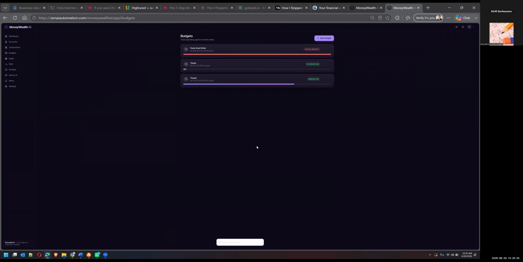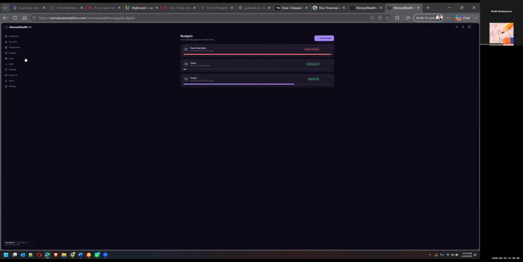So you can say new budget, for example, for taxes that you need to do. And let's say that is $1,000. And you can create a budget for some other category that is necessary for you. Maybe you have to go traveling. So that's good. And then you can also have goals.